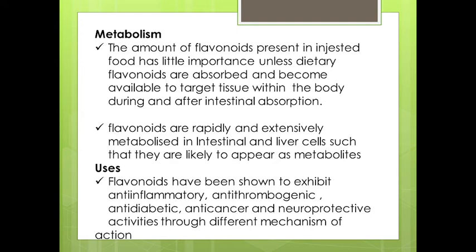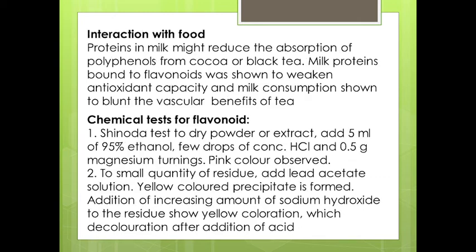They exhibit anti-inflammatory, anti-thrombogenic, anti-diabetic, anti-cancer and neuroprotective activities through different mechanisms of action.